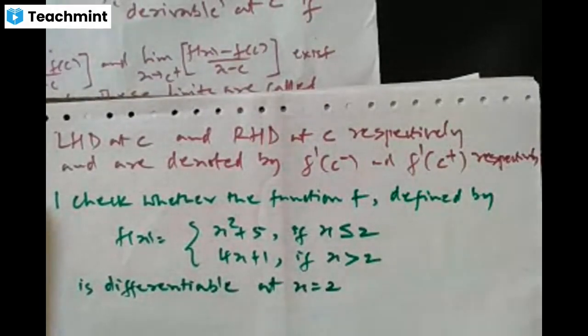So that's the question. A split function is given. We have to check whether the function f is differentiable or not at the point x is equal to 2.